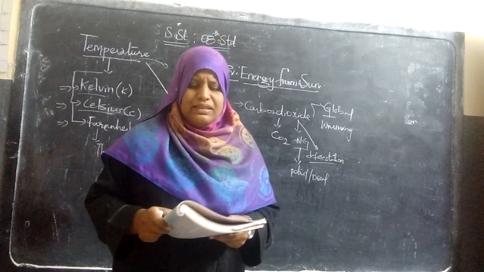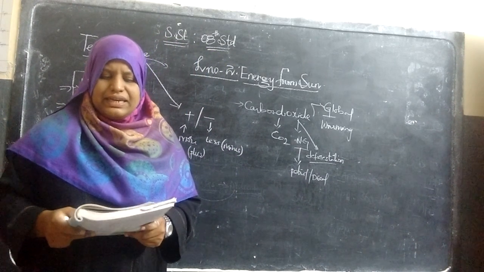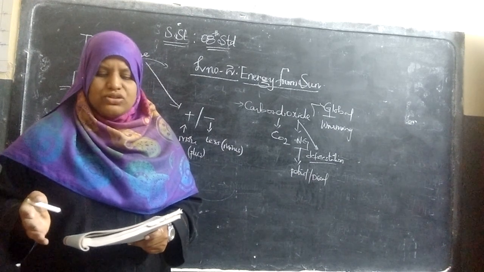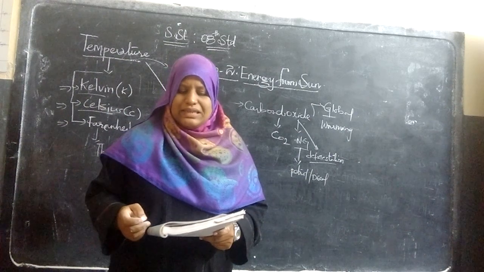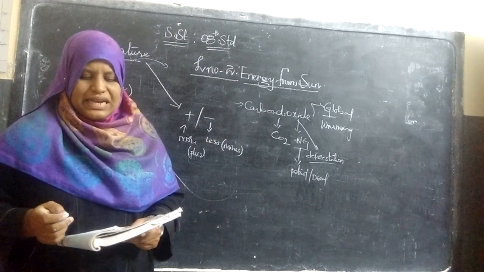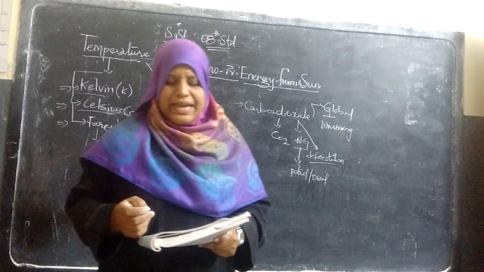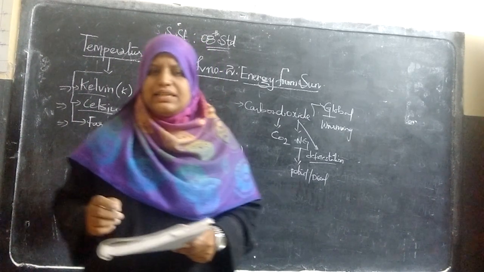For example, the highest temperature recorded is at a place called Azizia in Libya, on the African continent, where in July 1922 the temperature reached 57.8 degrees Celsius. Likewise, at a place called Vostok Station in Antarctica, the temperature fell to minus 89.2 degrees Celsius in July 1983.